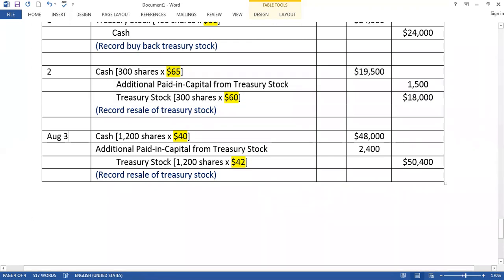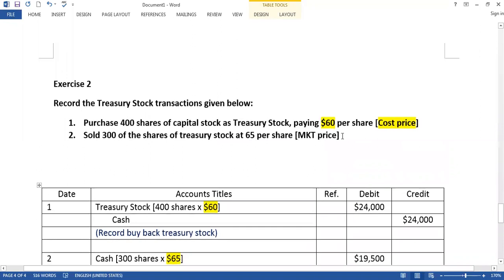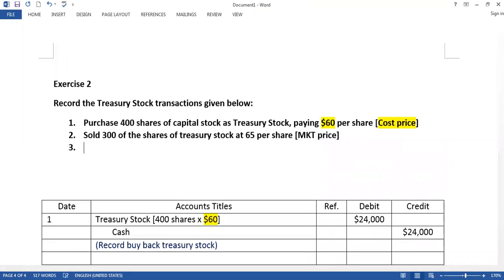Now we can see transaction 3. Sold remaining shares of treasury stock at $50 per share.